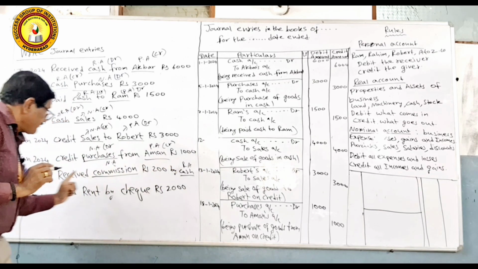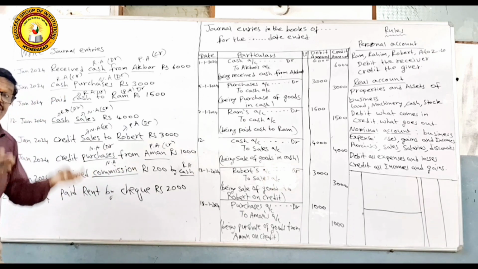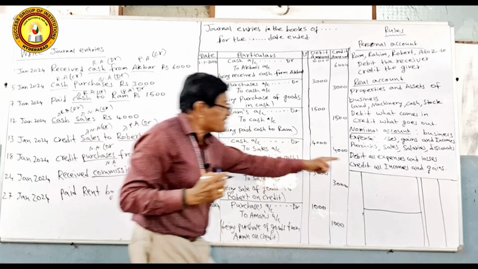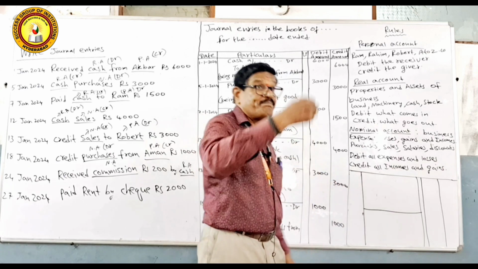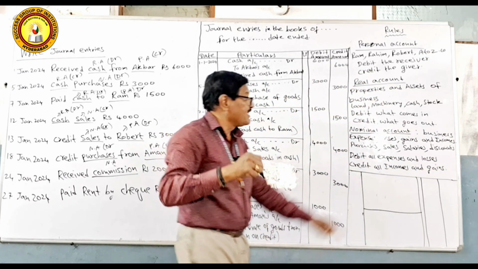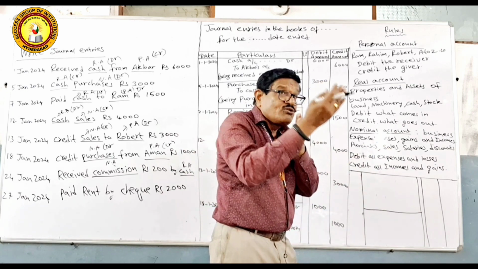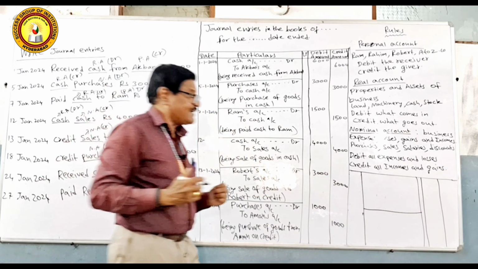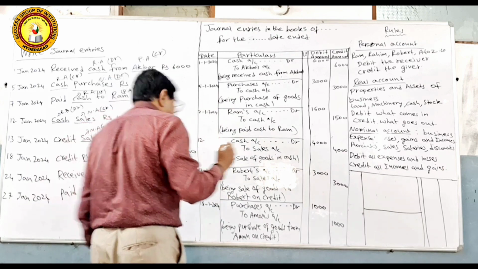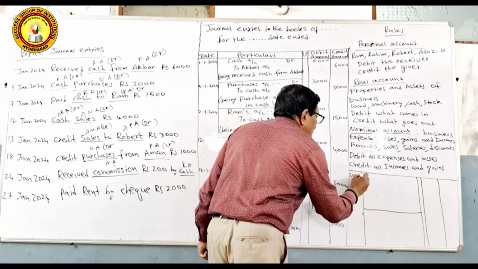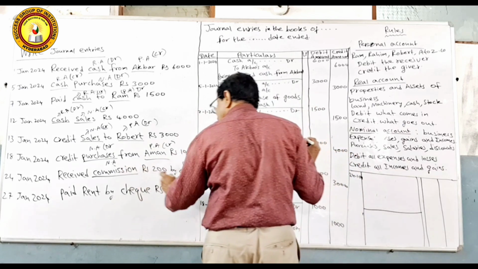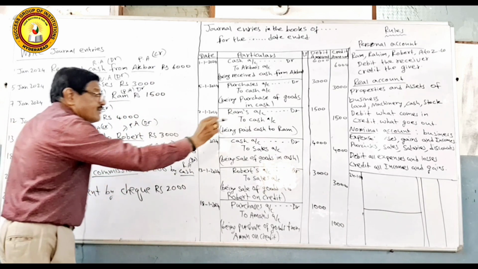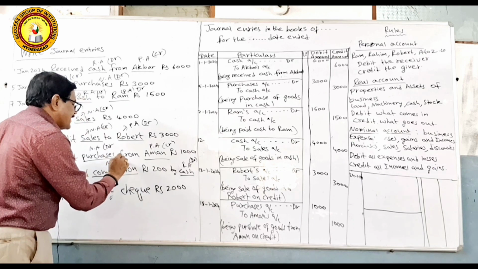So, here received commission. So, you are receiving. So, debit what comes in, cash account. Then commission received is an income to the business. Commission paid is an expenditure. Commission received is an income. Commission paid, your profits are going to reduce. In one way we can treat it as our expenditure. So, now here the question is on 24th Jan 2024, you are receiving commission in the form of cash, debit what comes in and credit all incomes and gains. As commission received is an income, you credit it.